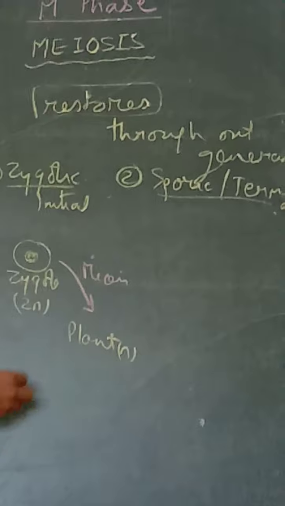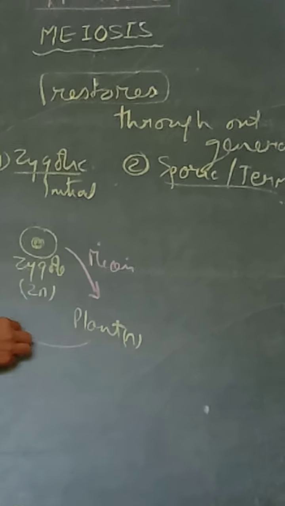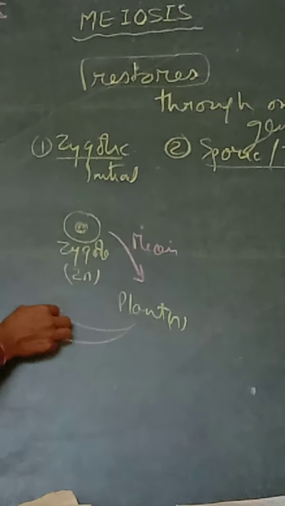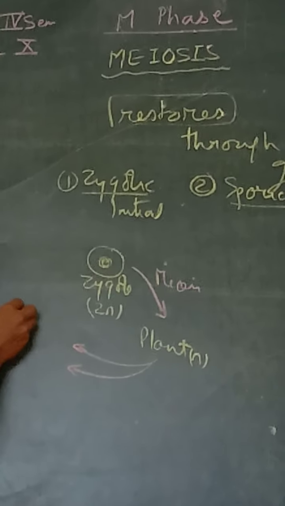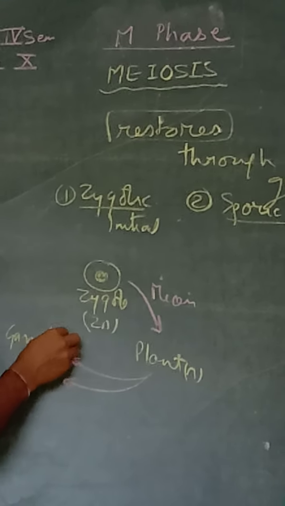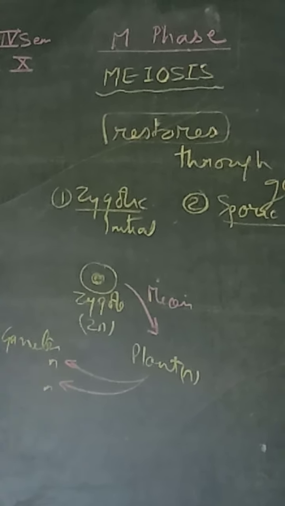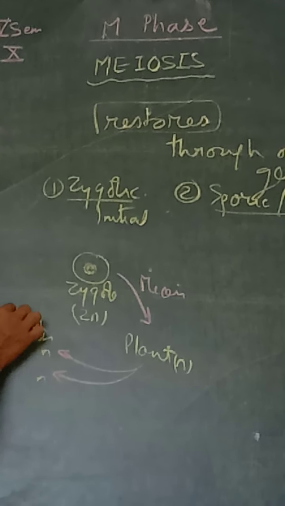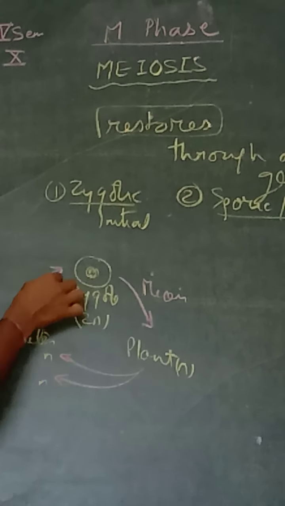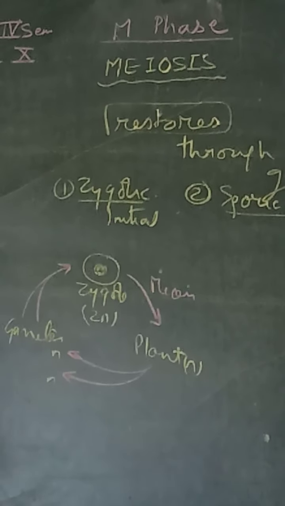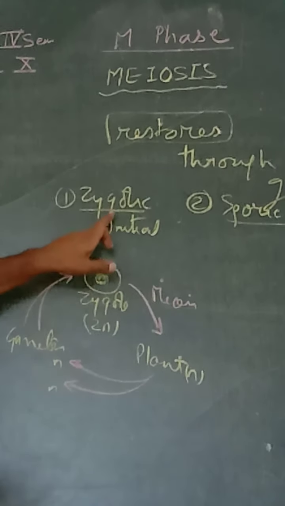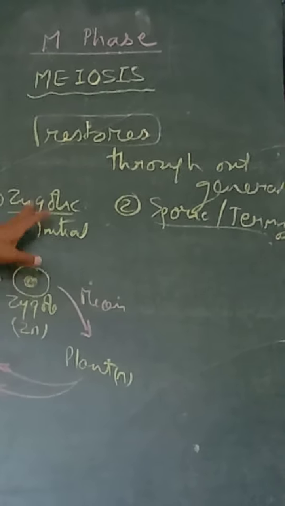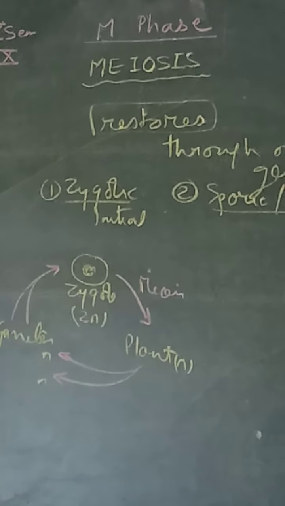Having n constitution, this plant is going to make gametes, and again these gametes are going to fertilize and give rise to a zygote. So the meiosis which takes place in zygote is zygotic meiosis.